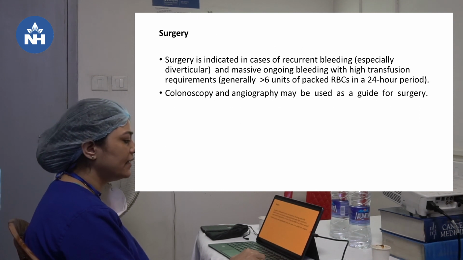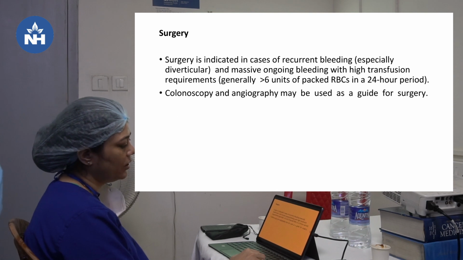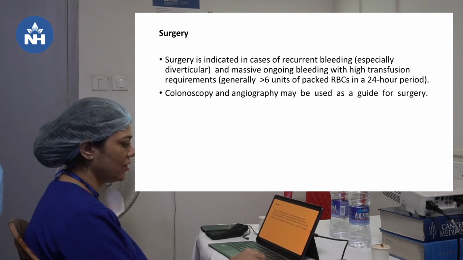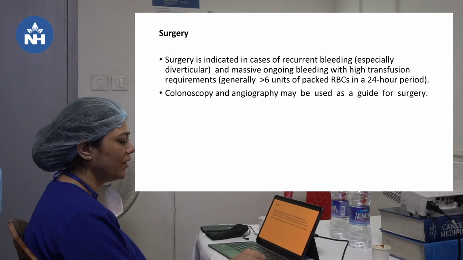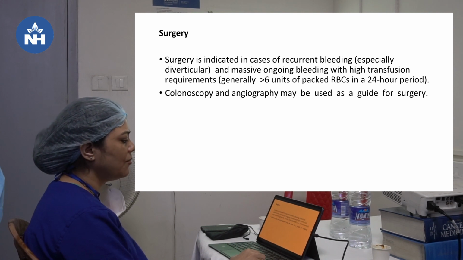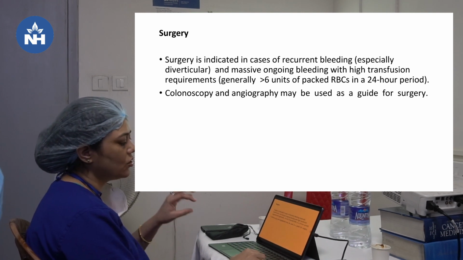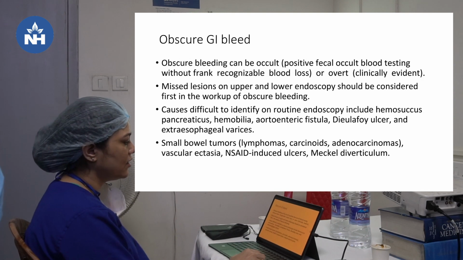And surgery is indicated in case of recurrent bleeding, especially diverticular, and massive ongoing bleeding with high transfusion requirements, more than 6 units of packed RBCs in a 24-hour period. Colonoscopy and angiography may be used as a guide to localization of the bleeding lesion for guiding the surgeon.